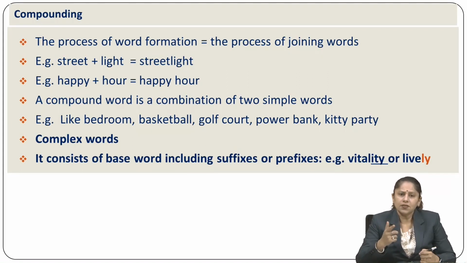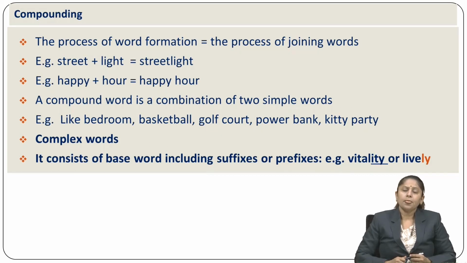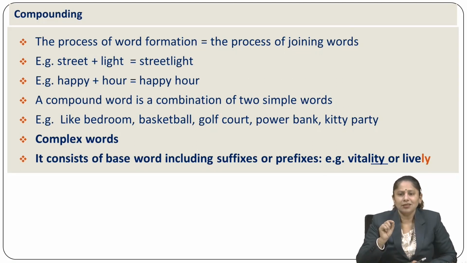Here again you can see the example of two words together, they create compound words. Now let's go to complex words. It consists of a base word including suffixes or prefixes, as for example vitality or lively. Both these words are taken with y suffix. Over here in lively you can see ly suffix. So both these words are part of complex words.